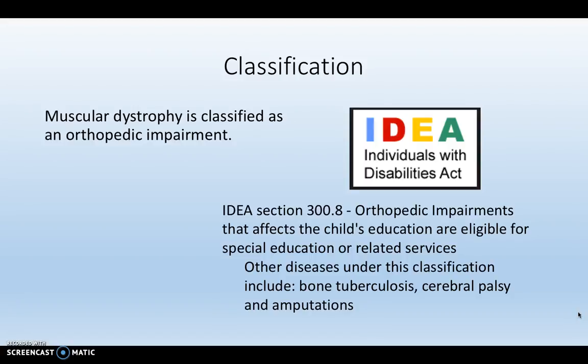Muscular dystrophy is classified as an orthopedic impairment by IDEA, the Individuals with Disabilities Education Act. In Section 300.8, orthopedic impairments that affect a child's education are eligible for special education or related services. Other diseases under this classification are congenital abnormalities and impairments from other causes. Some of these are bone tuberculosis, cerebral palsy, and amputations.